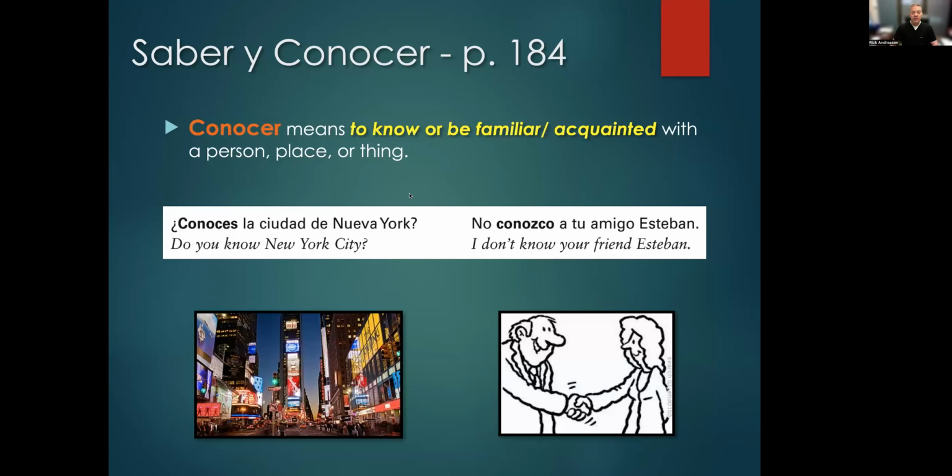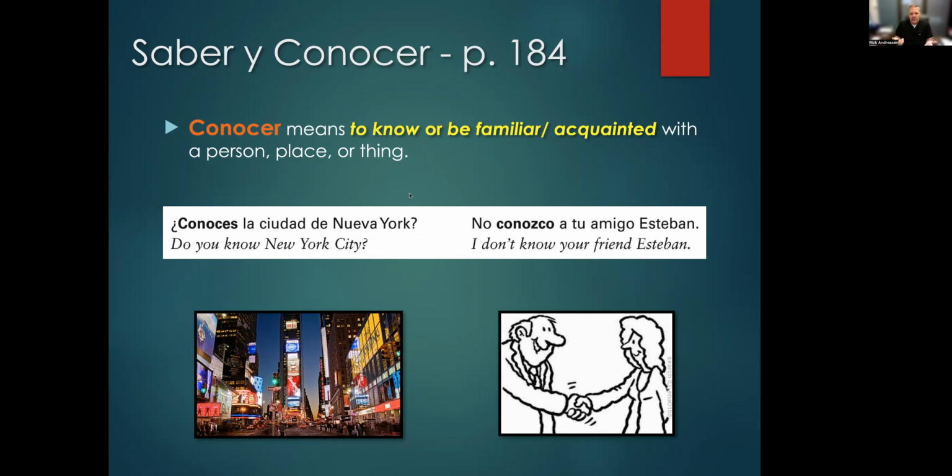All right. Conocer means to know something or to be familiar or acquainted with a person, a place, or a thing. And so probably to be familiar with is a great way of thinking about that. So it's not a fact that you know in your brain, it's something with our English word to know, something that you're familiar with. ¿Conoces la ciudad de Nueva York? Have you ever been there? Are you familiar with that city? Or have you seen it in a movie? If I tell you that I'm walking down Fifth Avenue, that means something to you, right?